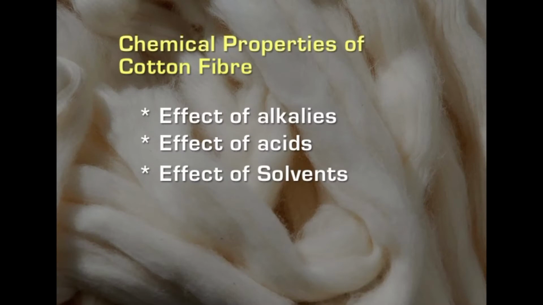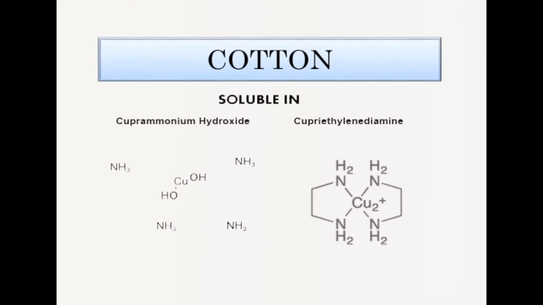And then coming to the solvents. The solvents for cotton are cuproammonium hydroxide and cupriethylene diamine. The kinds of solvents that are used for other fibers are not going to dissolve the cotton fiber away, and so it has resistance to all those solvents.